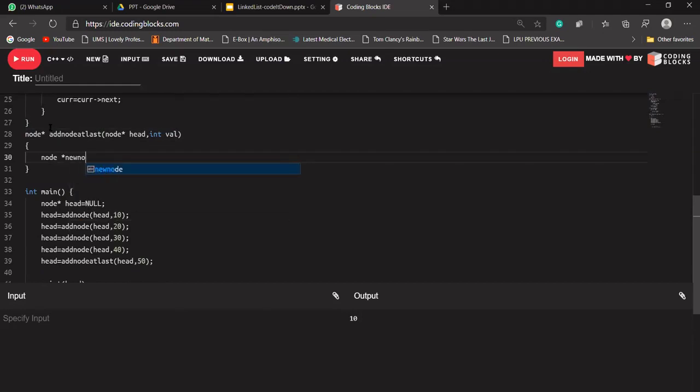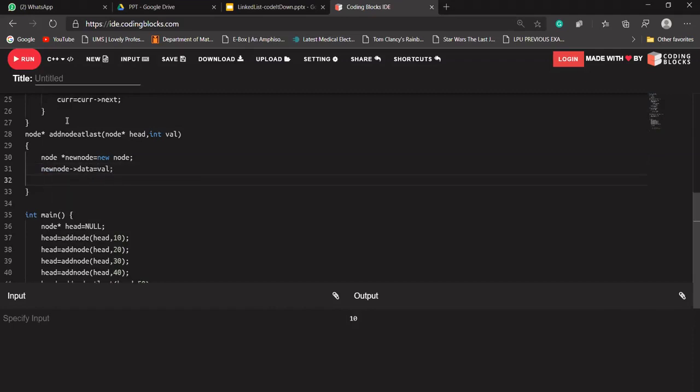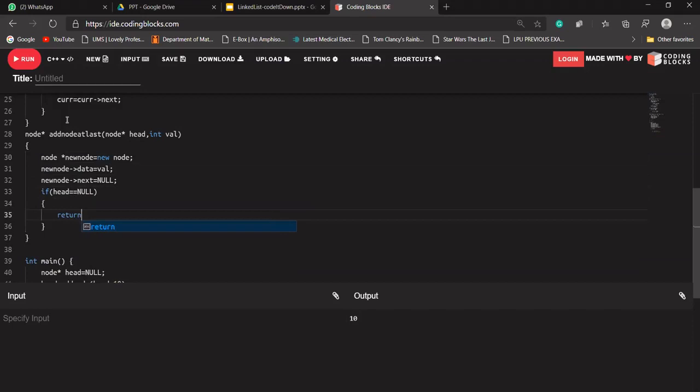The new node will point to newly allocated memory, and the new node's data will be our value. The new node's next should be pointing to null only, because it will always be the last node. Is that clear with everyone? And if our head is equal to null, it should return that node, because if there is no node, it will be our head node only.